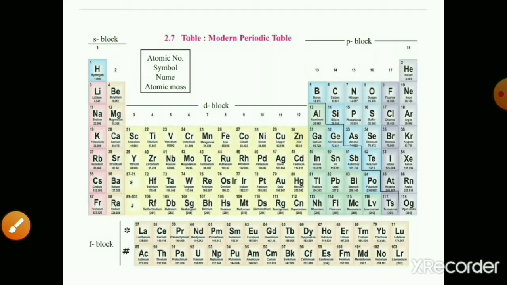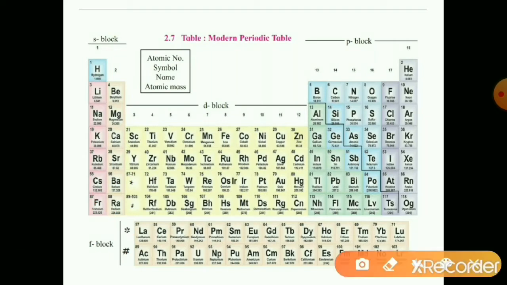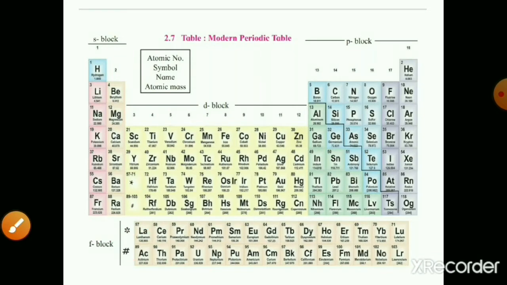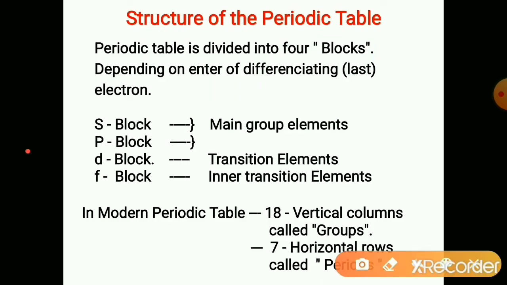So in the F block, which are the inner transition elements, lanthanides and actinides are placed at the bottom of the periodic table. These are placed at the bottom in order to maintain the structure of the periodic table. Otherwise it would have gone out of order. So this is about the structure of the periodic table.